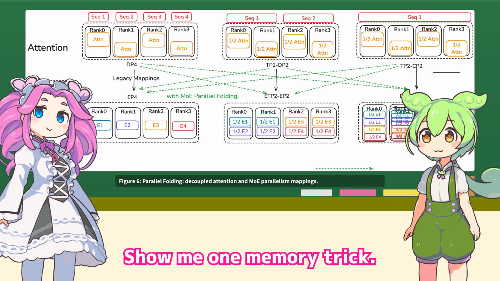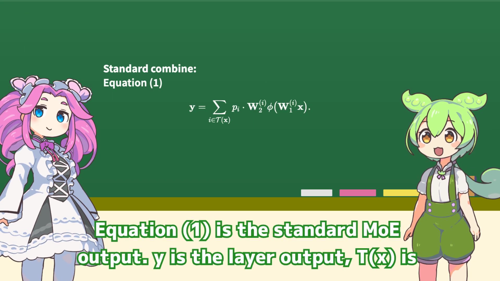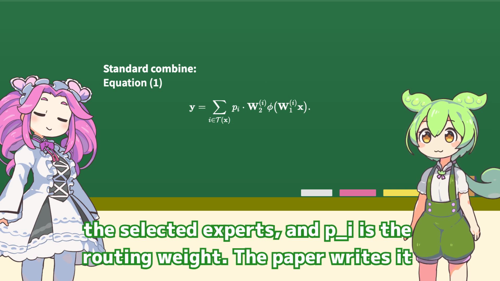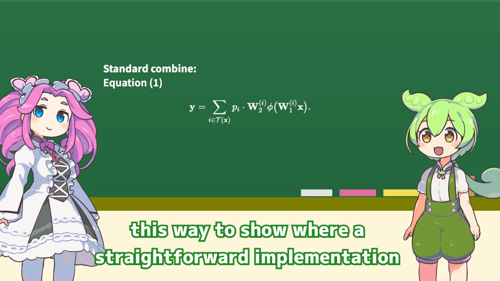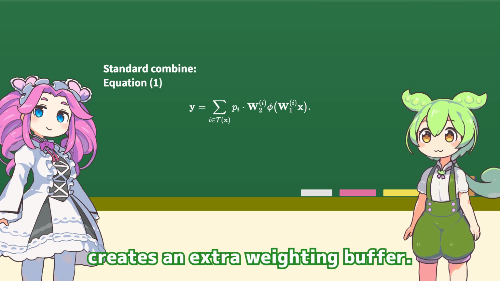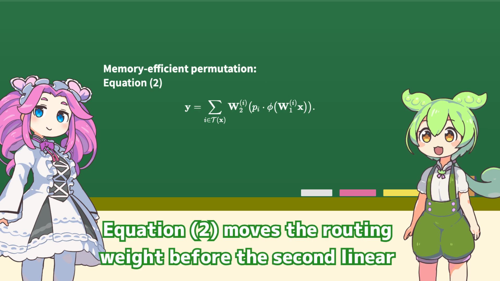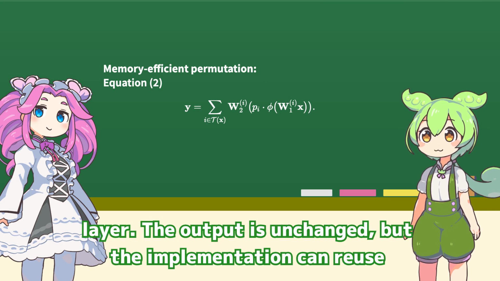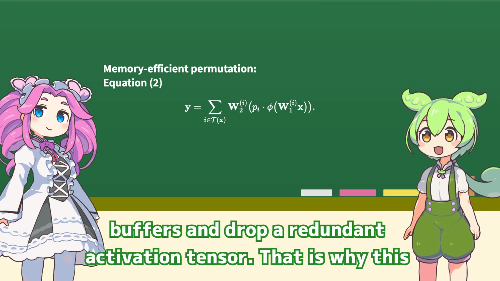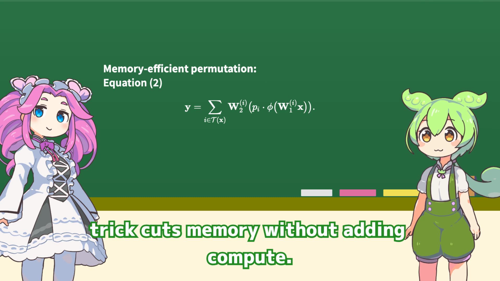Show me one memory trick. Equation 1 is the standard MOE output. Y is the layer output, T of X is the selected experts. The paper writes it this way to show where a straightforward implementation creates an extra waiting buffer. Equation 2 moves the routing weight before the second linear layer. The output is unchanged, but the implementation can reuse buffers and drop a redundant activation tensor. That is why this trick cuts memory without adding compute.